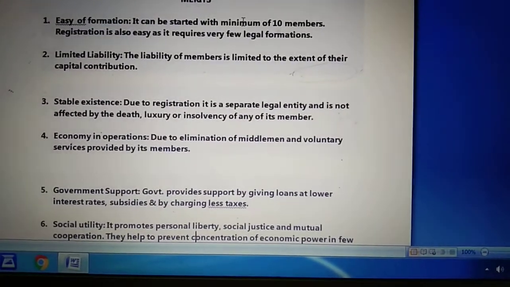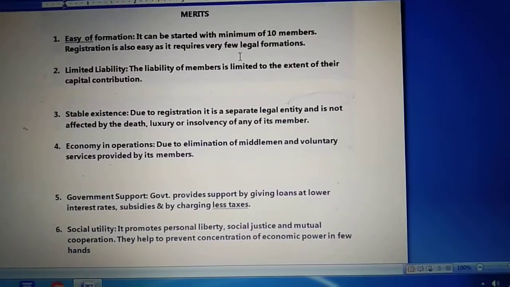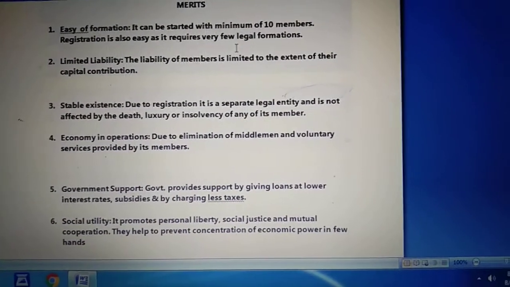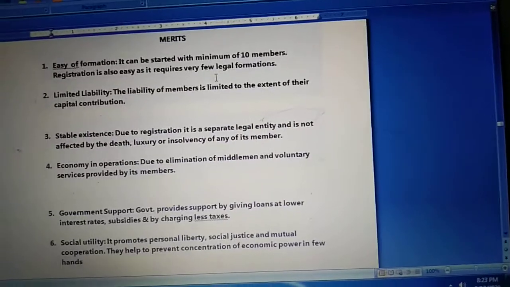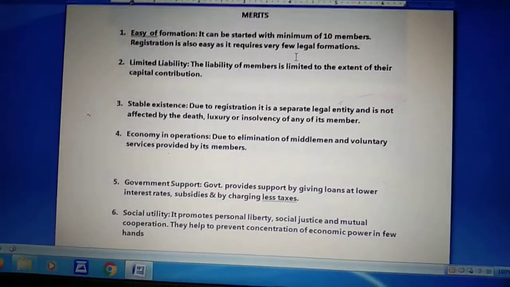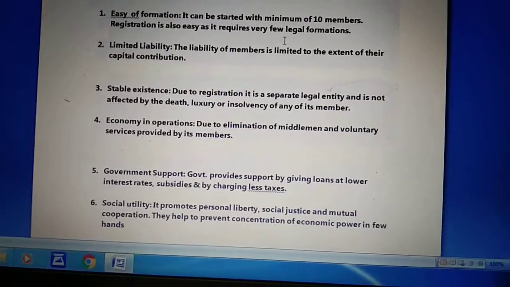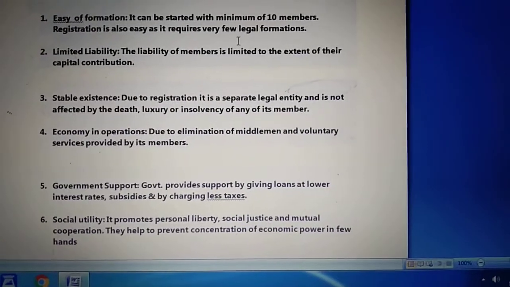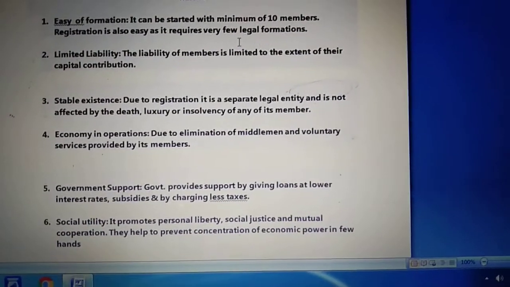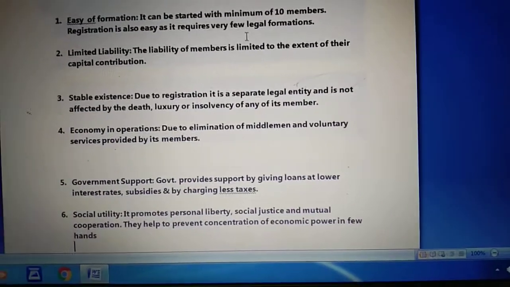Next is government support. This is another advantage of the cooperative society, that the government provides support by giving loans at lower interest rates and subsidies, and by charging less taxes. Now cooperative societies are always run on the principle of democracy, so they find support from the government also. The government provides different types of support by charging less taxes, by giving subsidies, and by providing low interest rates when they take a loan.